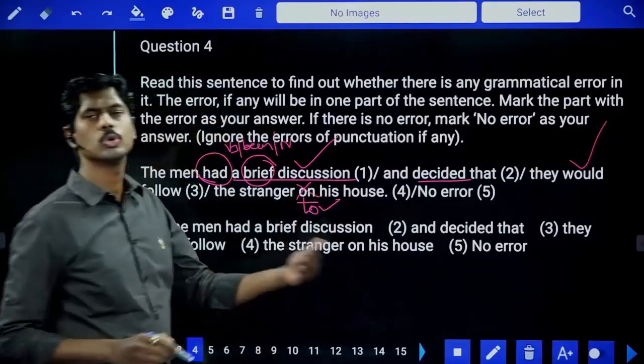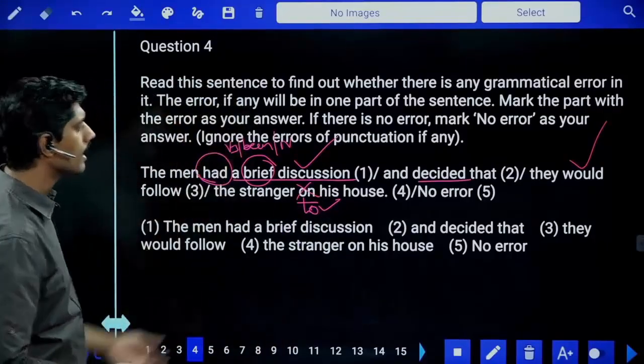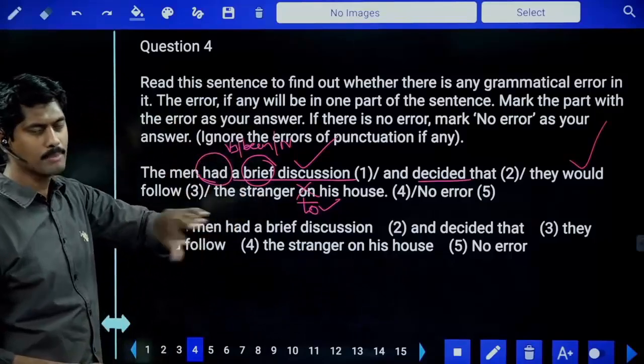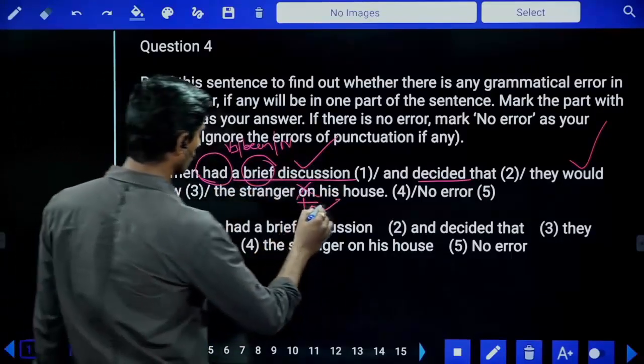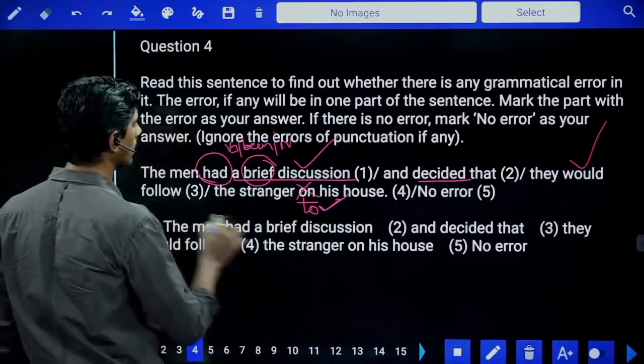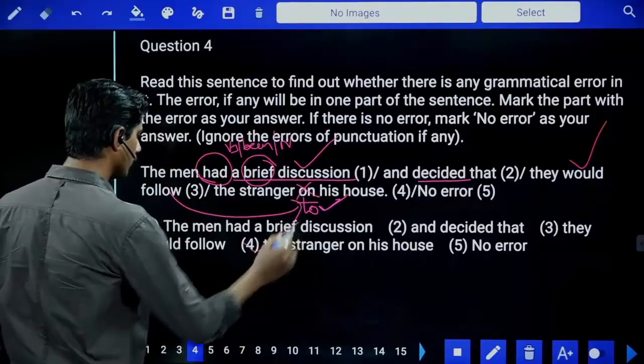Following him to his house, towards his house, not on his house. You can take loan on a person's house. I'm taking loan on his house, not to his house. So here 2 is needed. Following him, 2 is also. Error is in the fourth part.